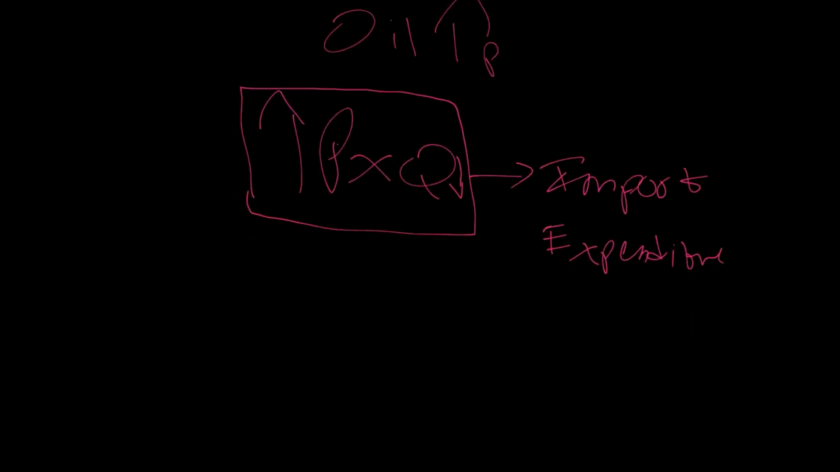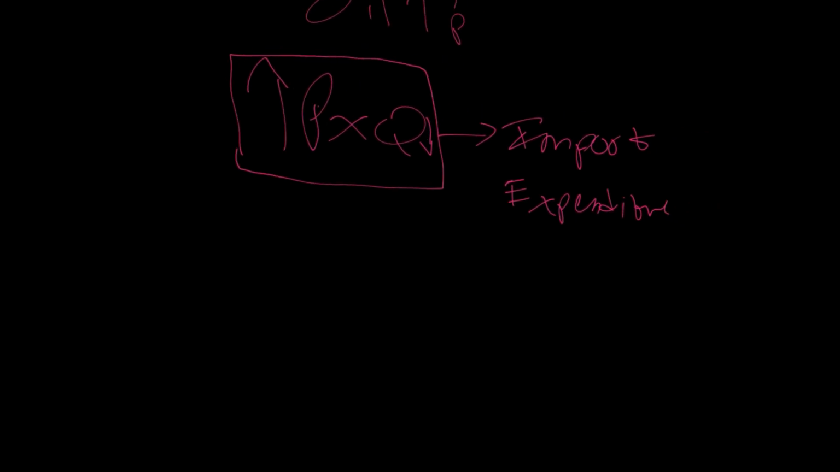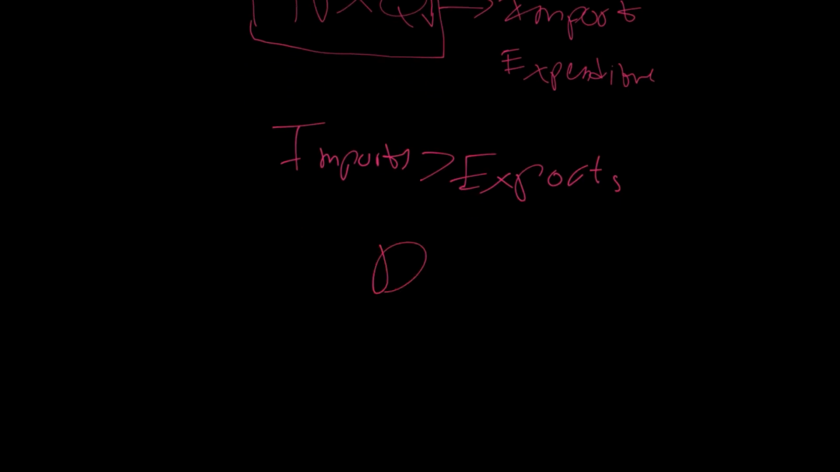Since oil doesn't really have a lot of substitutes and it's an essential good, our import expenditure will increase. Again, imports greater than exports, more debit as compared to credit, and so a deficit in the end, a balance of payment deficit.